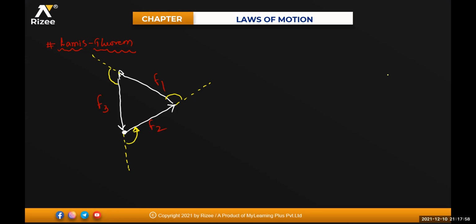Clear? Let's see, when you take the angle between any two vectors, like this is your A bar and this is your B bar. What is the angle between them? A bar and B bar means what you'll do? You will extend the A bar and make an angle theta with your B bar. Clear? Is it clear? Yes, isn't it? So whatever angles you are taking right now, let's say for example, this angle is alpha, this angle is say for example gamma, and this angle is say for example beta.